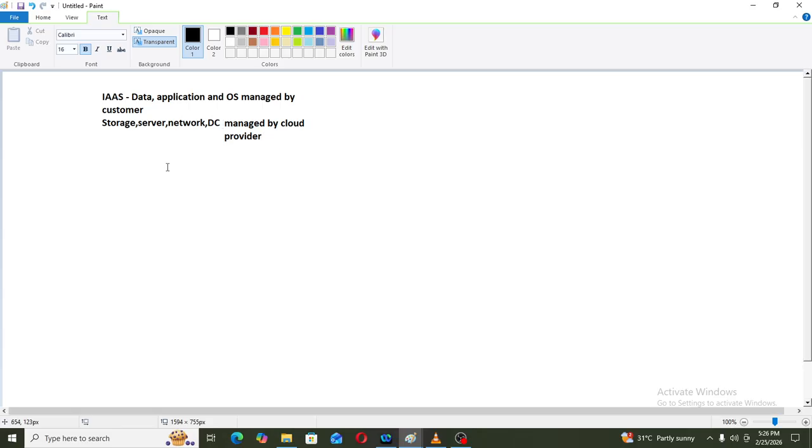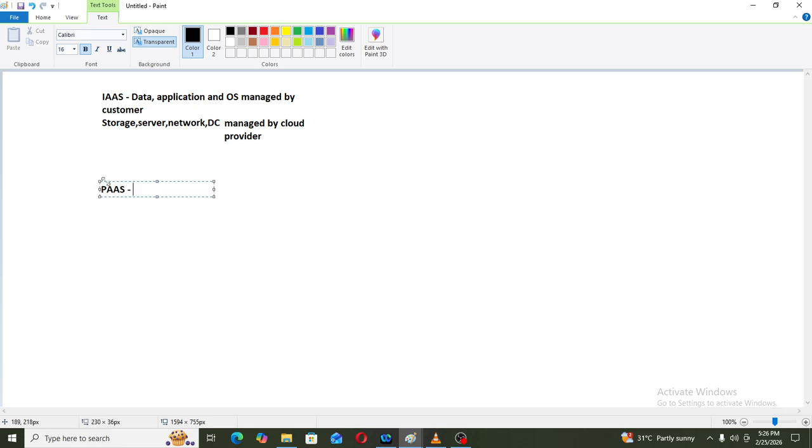Okay, now let's understand what platform as a service is. In platform as a service, data and application are managed by the customer. Operating system, storage, server, network and data center are managed by the cloud provider. Who is the cloud provider here? AWS.